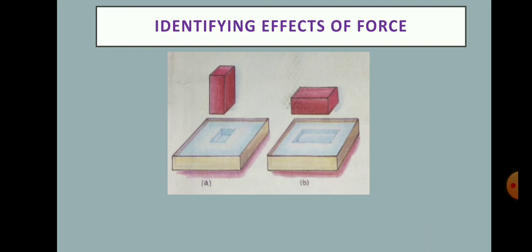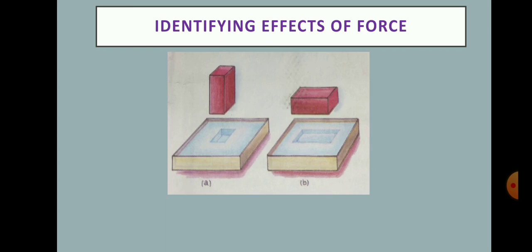We already know the force acting perpendicularly on unit area of a surface is called pressure. When area of contact increases, the pressure decreases, and when area of contact decreases, the pressure increases. In this activity, in the first tray, the area of contact is lesser than in the second tray. So, in the first tray, the pressure exerted by the brick is more than the pressure exerted by the second tray brick. See children, one more example.